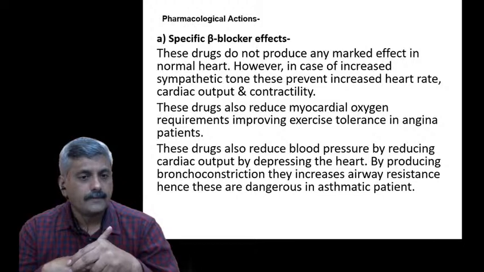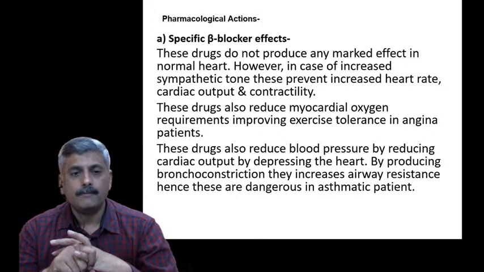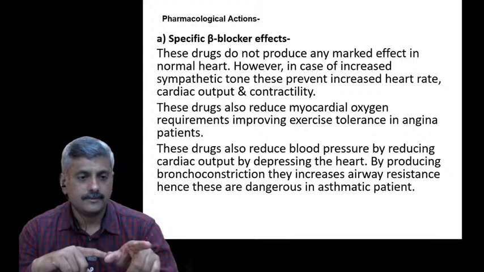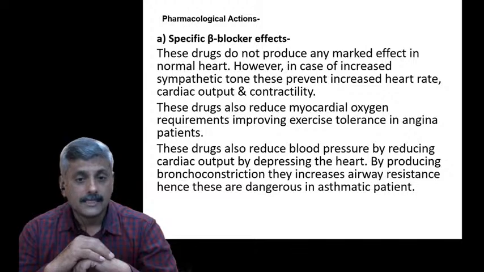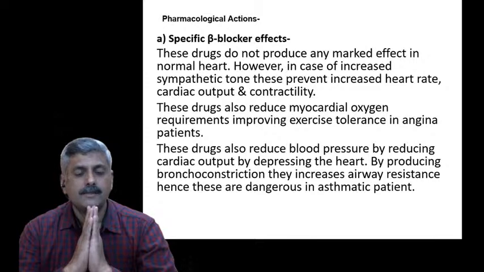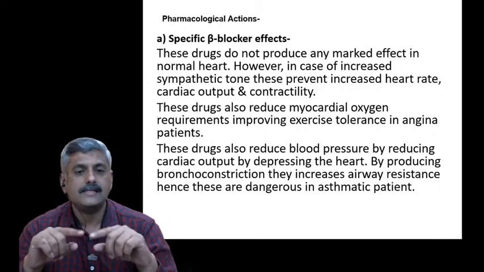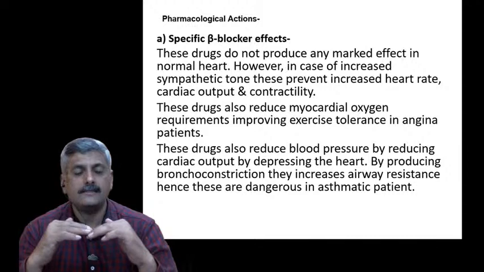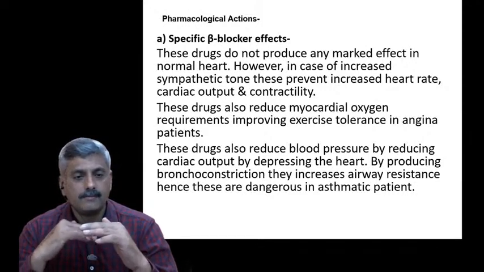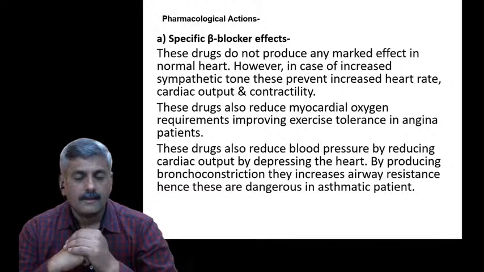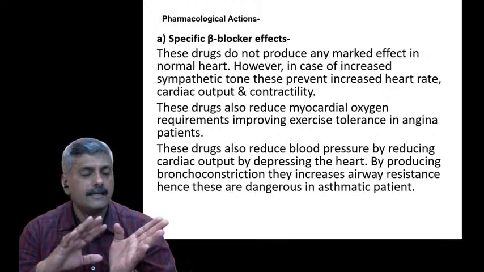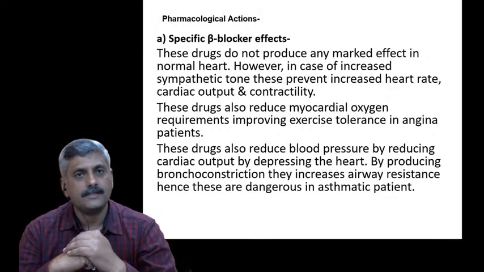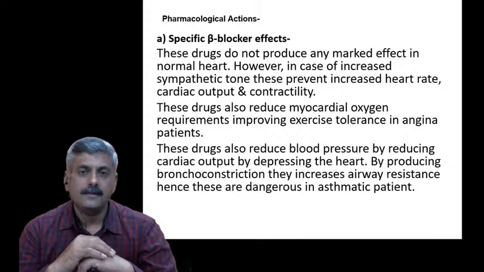Next, the drug reduces blood pressure by reducing cardiac output, by depressing the heart, by blocking the beta 1 receptor. By also producing bronchoconstriction, it increases airway resistance. Hence there is a possibility of asthma, because it has an action on both beta 1 and beta 2 receptors. Beta 1 is present on the heart, beta 2 is present in the lung.